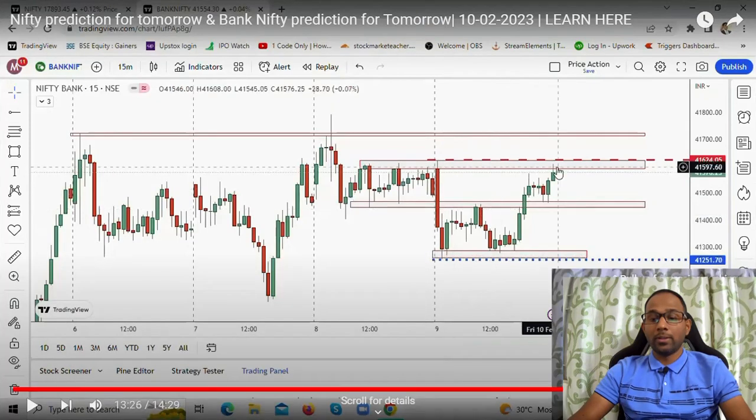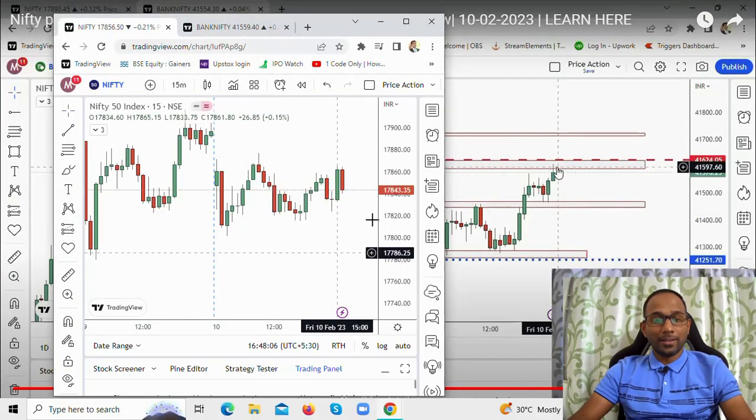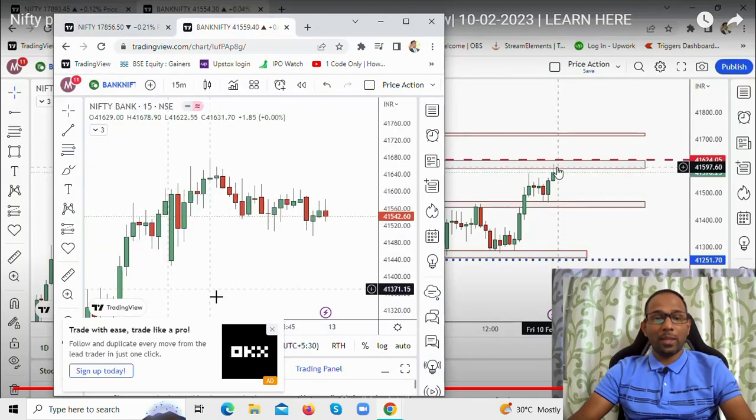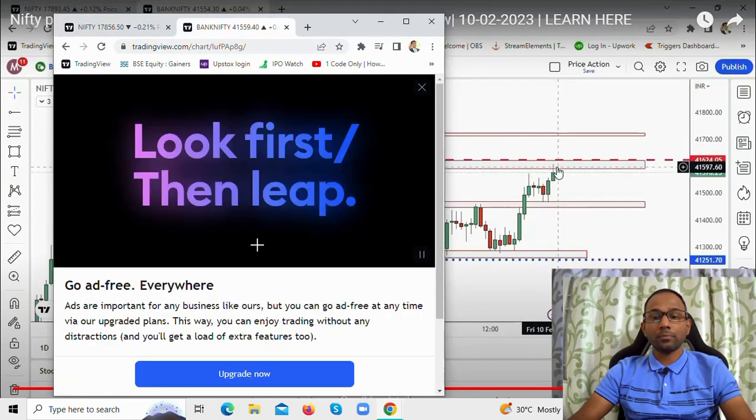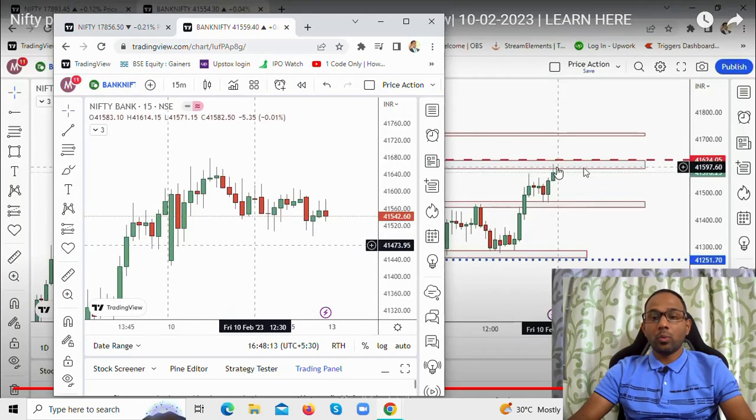That's not nice, a screen freeze happened there. All right, so this is the Bank Nifty that we had marked out.